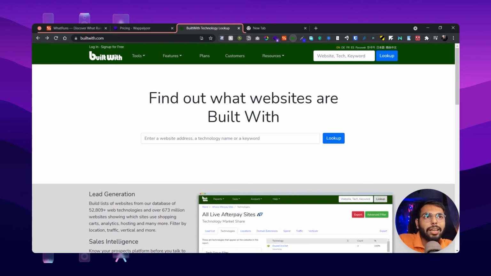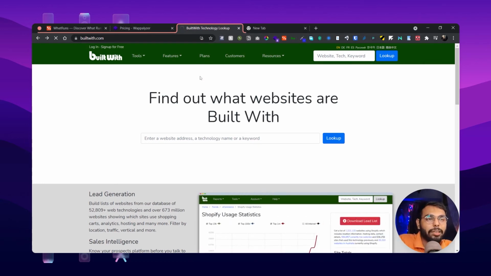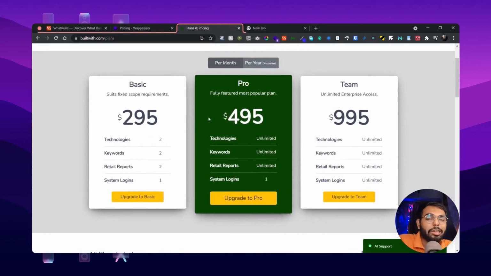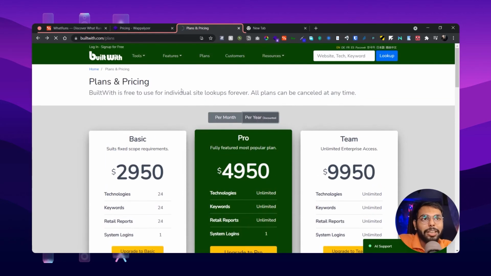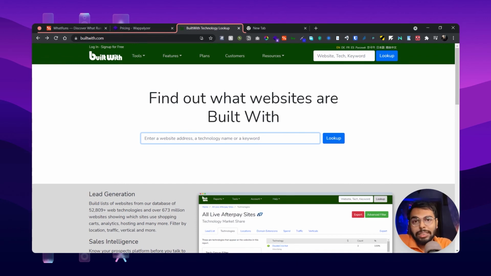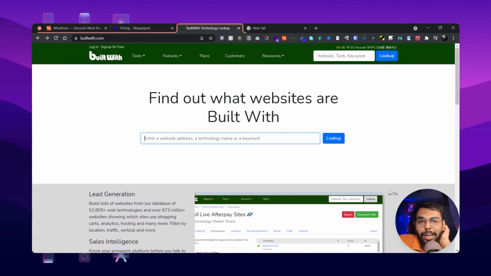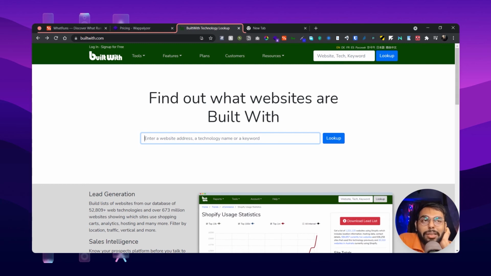Here you can see the membership plans in detail if you want to look into it. It's a heck of a price: $295 for the basic plan. I was like, what? How is that possible? And if you go to the yearly plan, it increases to $2,950. So basically use whatever you want. You can use BuiltWith five times a day, so keep that in mind. Maybe use the free tier only.